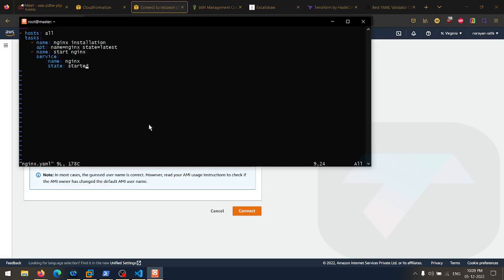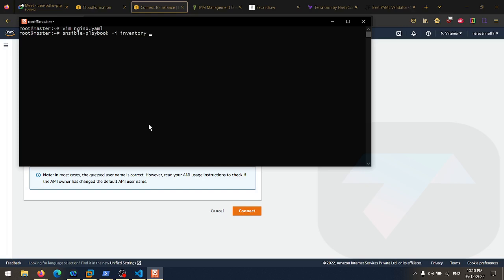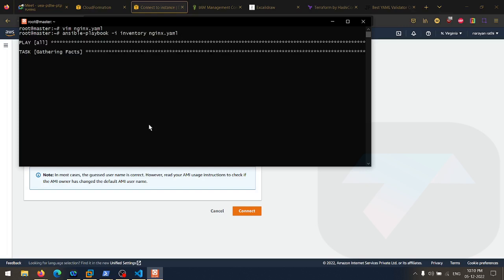Let's try the Ansible now. So the command is very simple, ansible-playbook, after this -i, and you have to give the inventory file where you have mentioned all your hosts. Then you have to give the YAML file and hit enter. That's it. Play, gathering facts. It will start work on it.